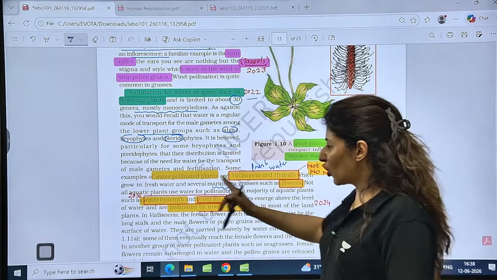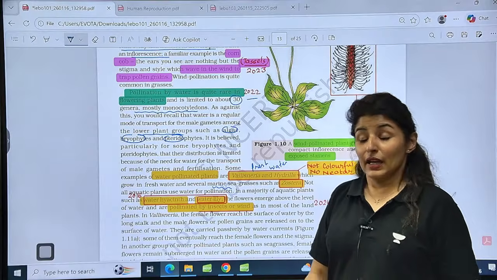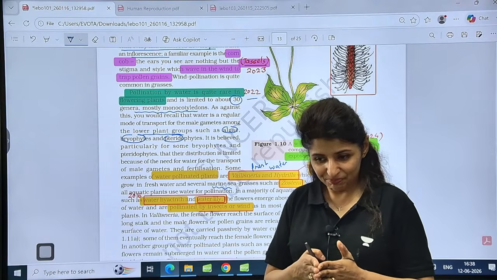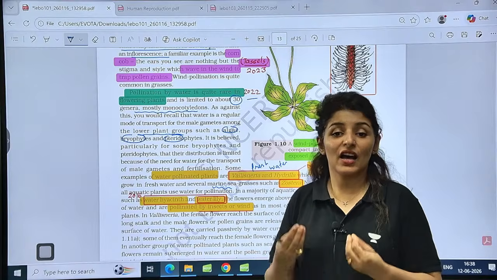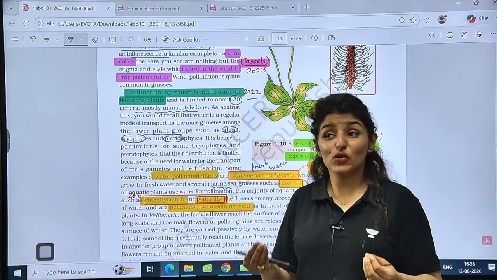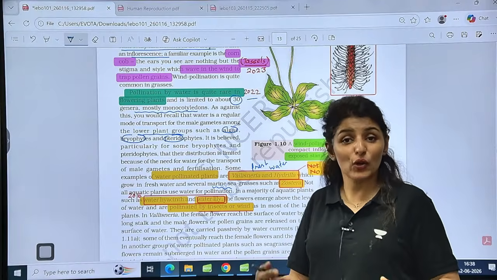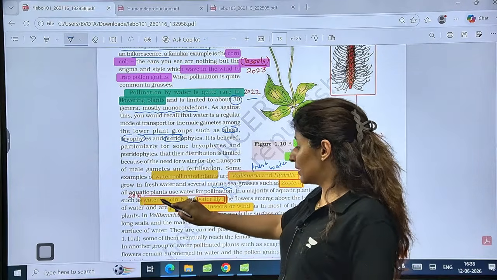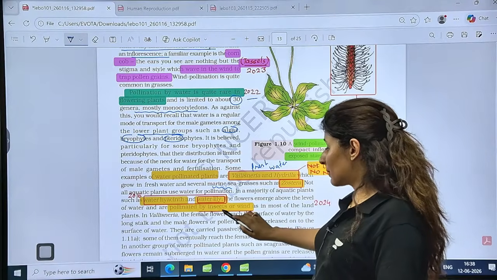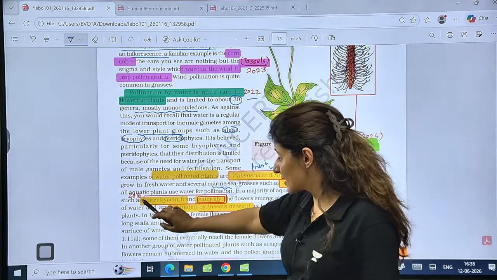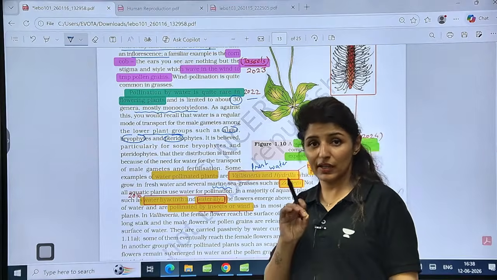Now, not all aquatic plants use water for pollination. In fact, most of the aquatic plants are also not water pollinated. Most of the aquatic plants will use other agents for pollination, maybe wind or insects, right? For example, water hyacinth and water lily are aquatic plants, but they are pollinated by insects and wind. This was asked in 2016 as well as in 2024. The 2016 paper was really a good paper.